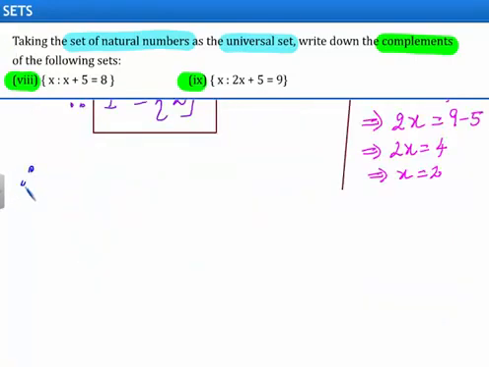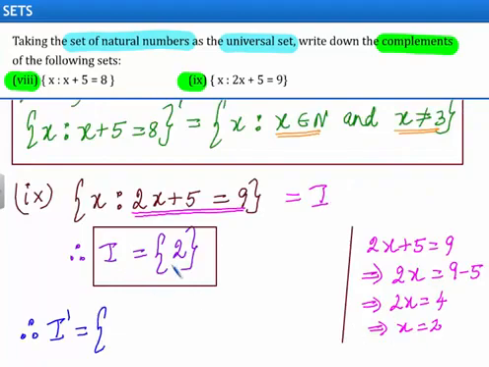Therefore, complement of the set I will be equal to set of elements which are in the universal set but not in the set I. So they are 1, 3, 4, 5 and so on.